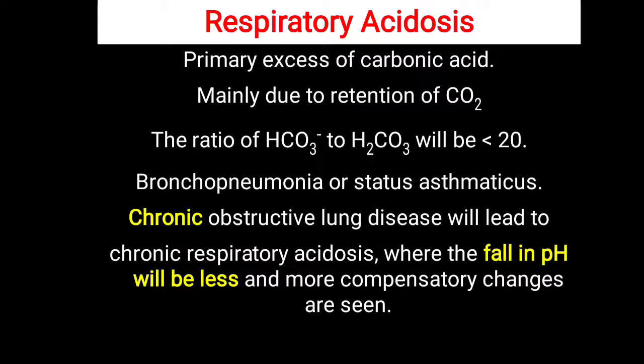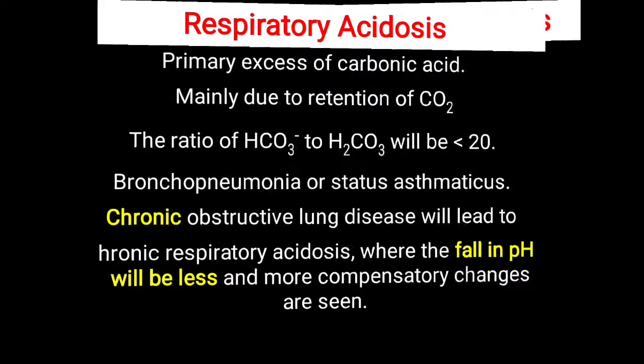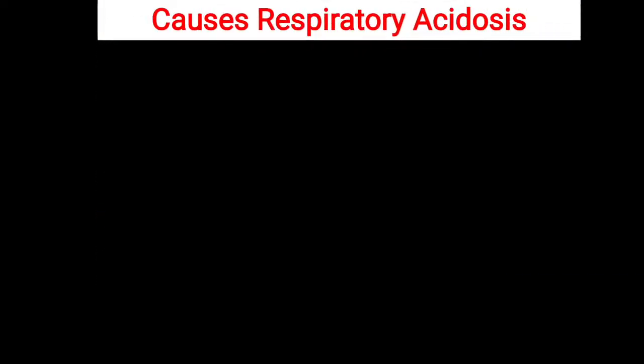To correct this pH alteration properly, or to maintain it within the normal range, we have to treat the cause, or whatever condition is causing this acidosis. Once that is treated, this particular situation will return to normal. But in chronic conditions, the treatment is given, but if the treatment takes some time, then the correction will be there, the fall in pH will be less, but compensatory changes are seen in this chronic condition of lung disease.